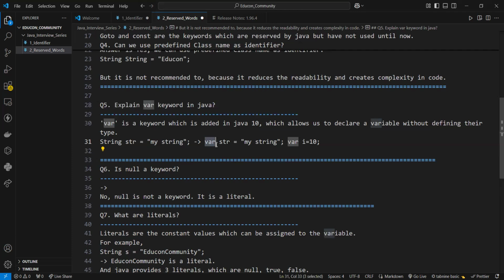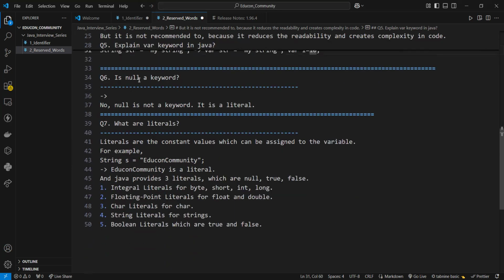We only use var, but it will be identified as a String as we have written it like that. Also, we can use var i equals 10. It will be easily identified as an integer, but it's not recommended because during debugging, it will be hard to identify the data type there. But yes, we can use that.